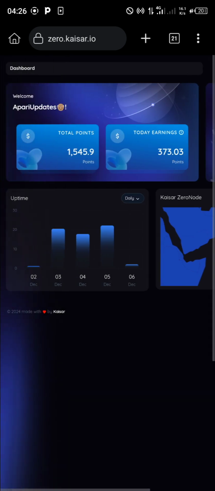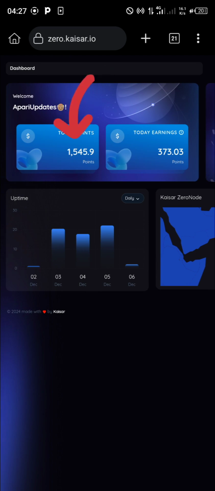Now on this dashboard, here's what you find here: the total points and today's earnings, what you have been able to earn per day. So let me tap on this. You can see mining, mission and referral. So all the points are gathered here under today's earnings. Okay, now we have what we call uptime. I'm still going to explain them for us.